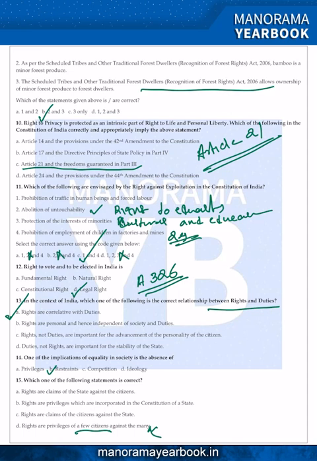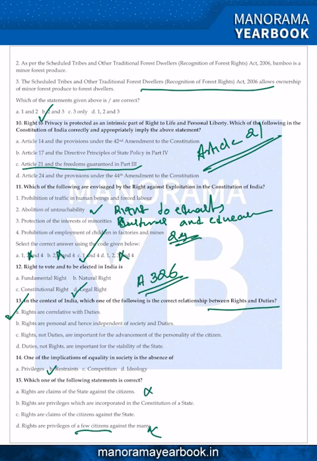Rights are claims of the state against the citizen? Fundamental rights are for the people, the people saying to the state that you should respect our liberty. That's why fundamental rights in our constitution are said to be negative, because fundamental rights restrict the state from interfering with the personal liberty of the citizen. So option A is also eliminated.